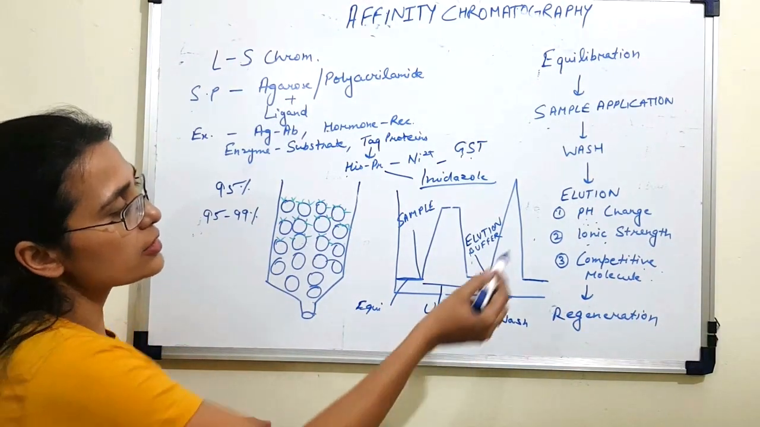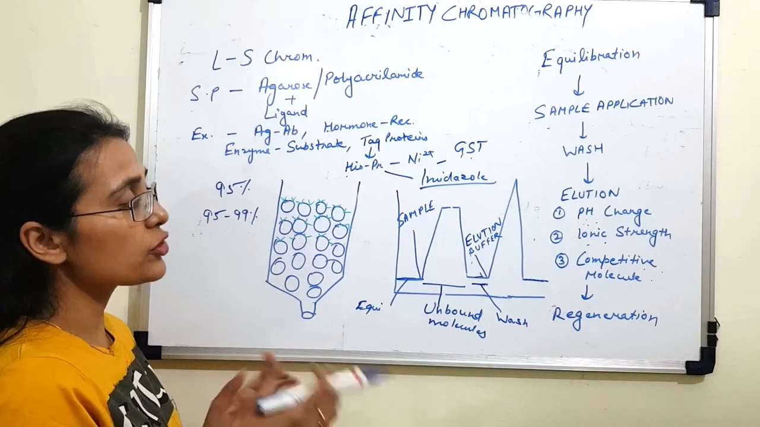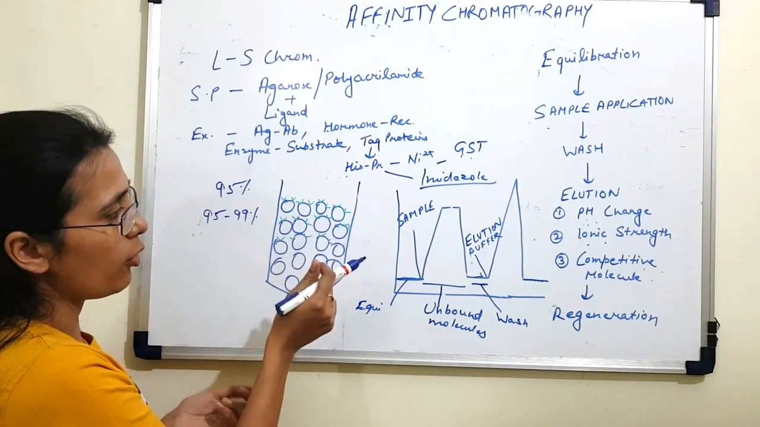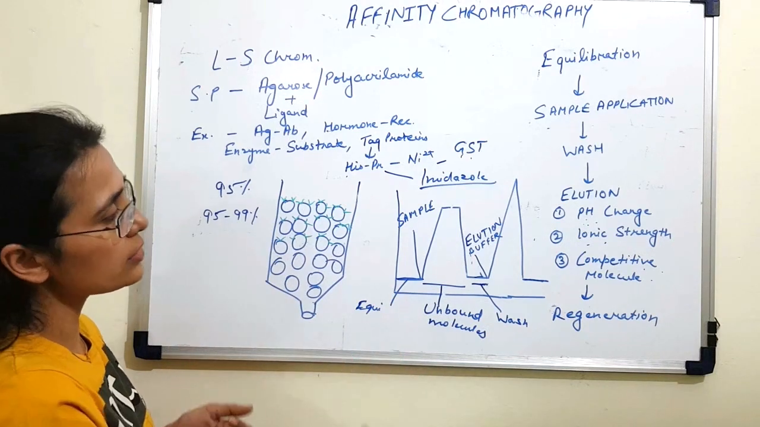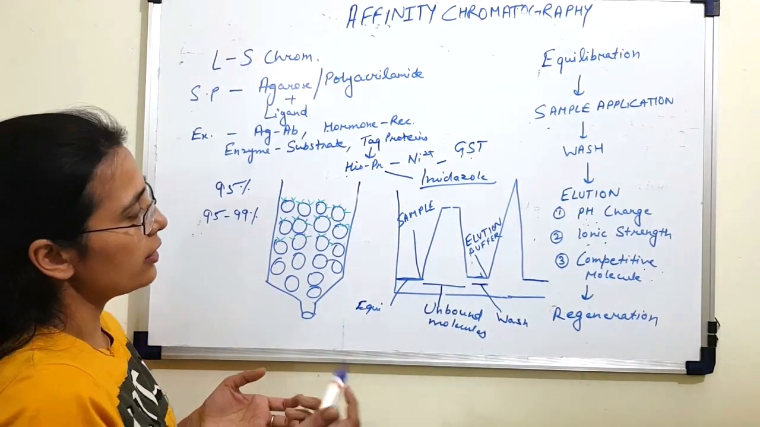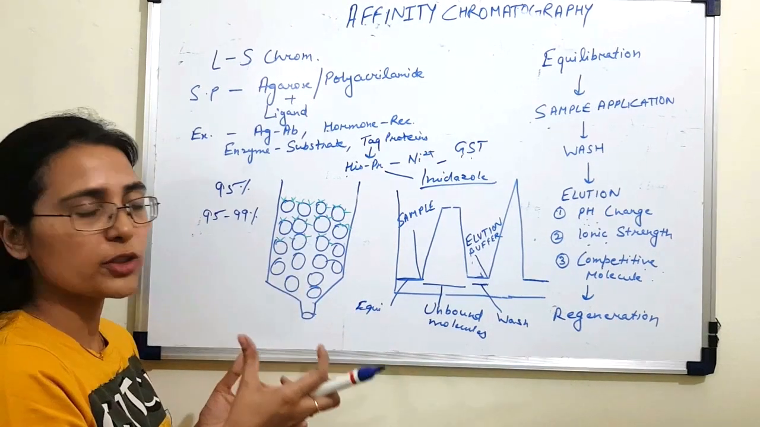A change in pH alters the degree of ionization of your molecule of interest or the ligand, and this may have a direct effect on the binding site, which results in the reduction of the affinity of the ligand for the protein of interest, or it may have an indirect effect on the binding site, which might be a result of the change in conformation of the protein.